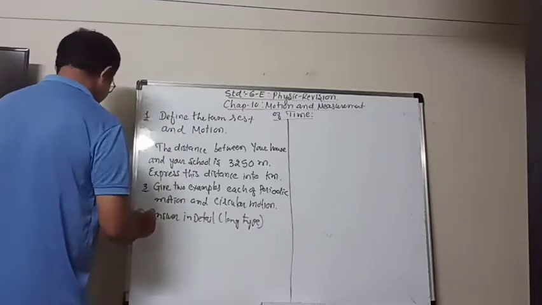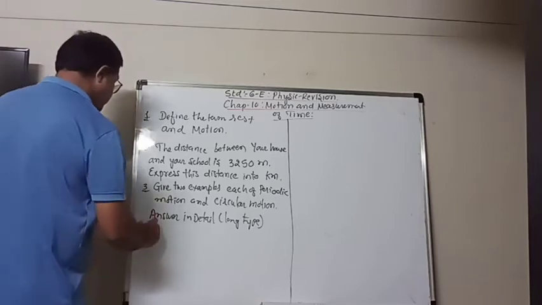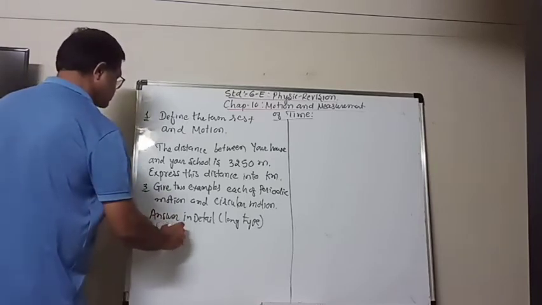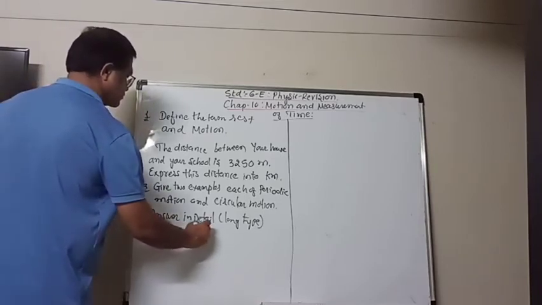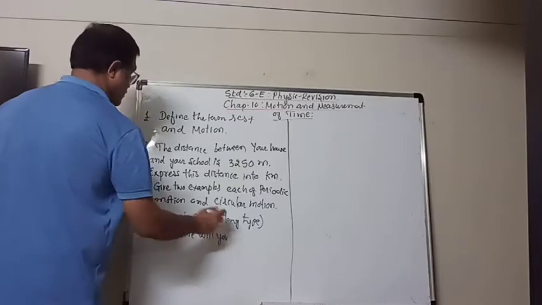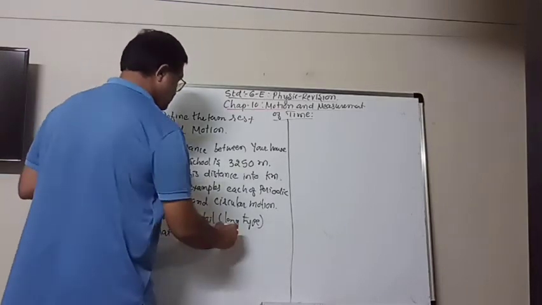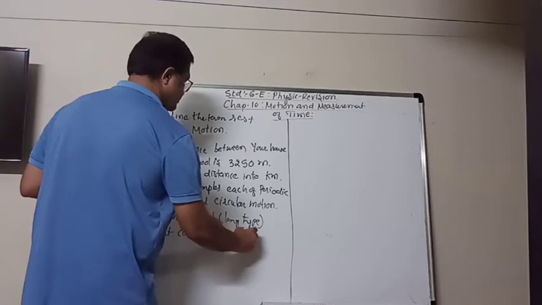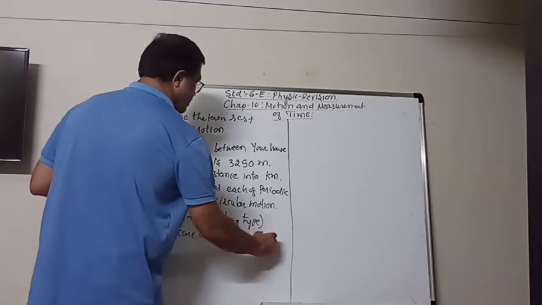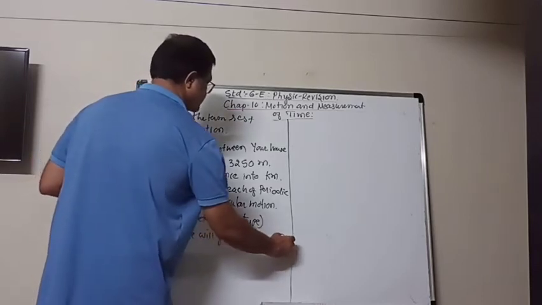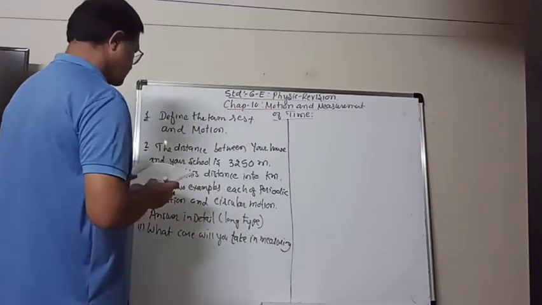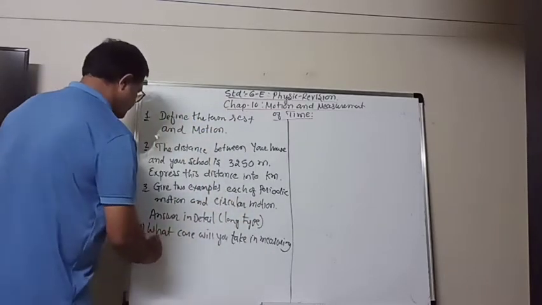Number 1. What care will you take in measuring the length of an object?